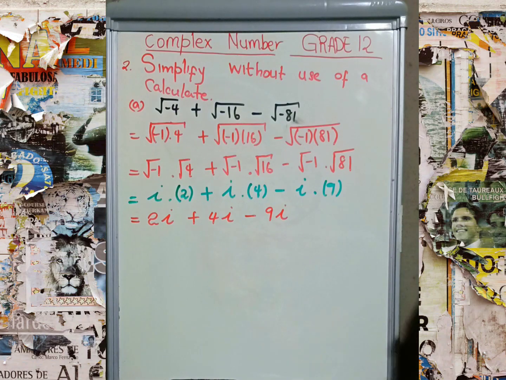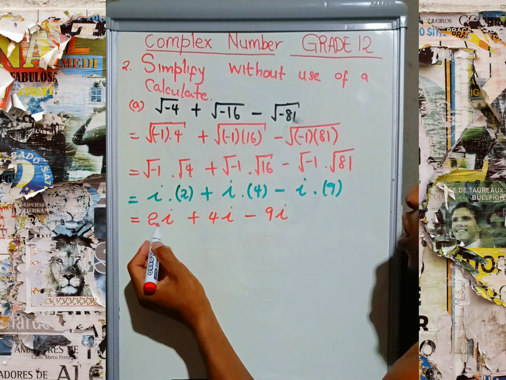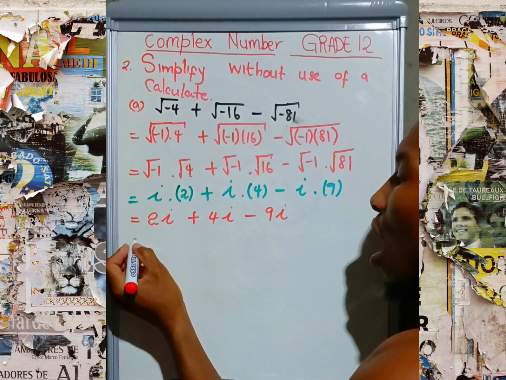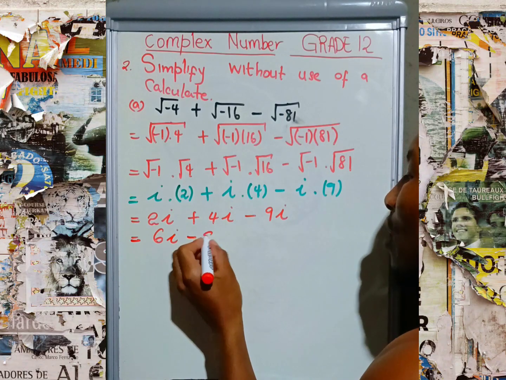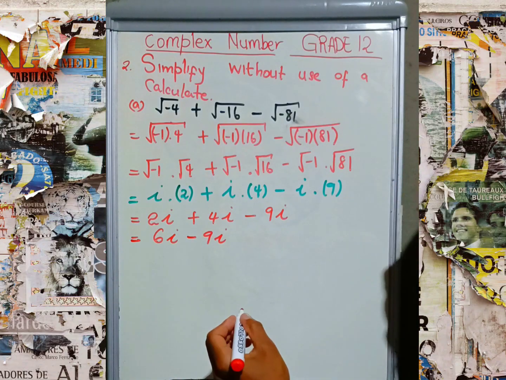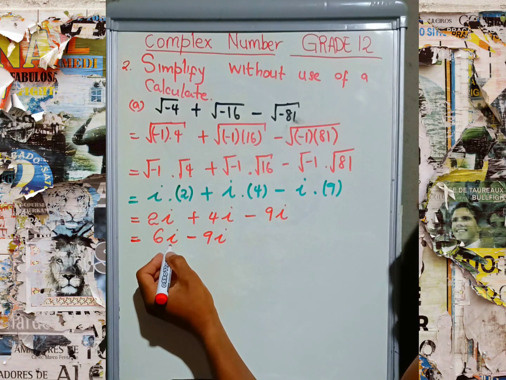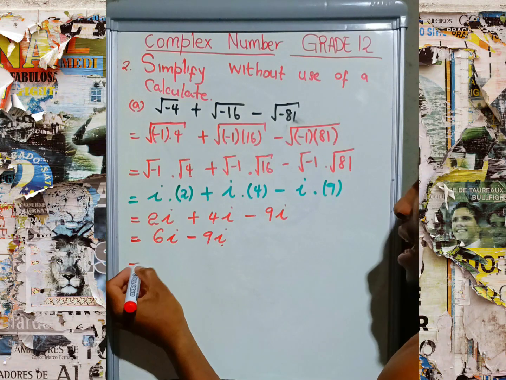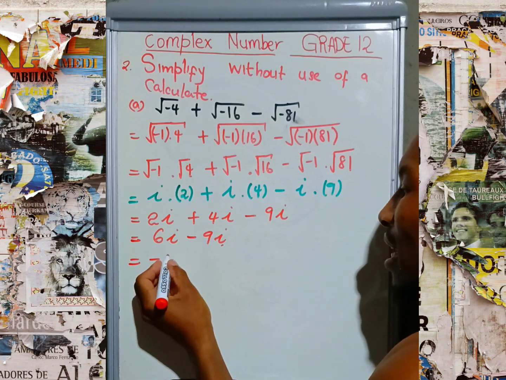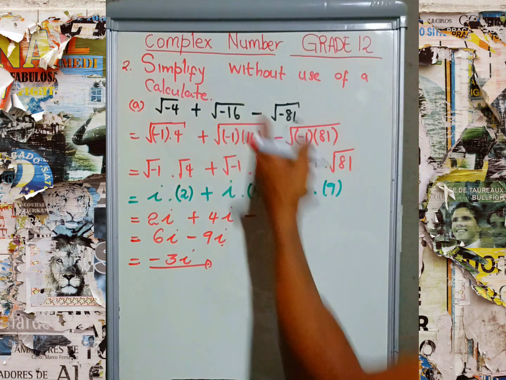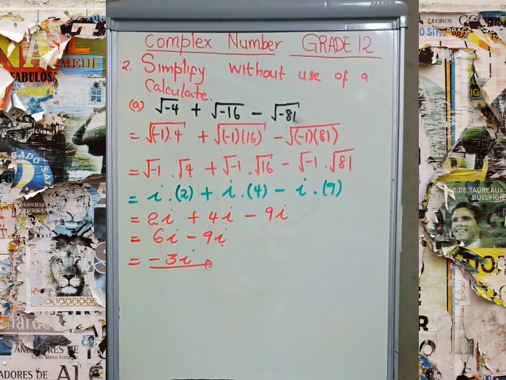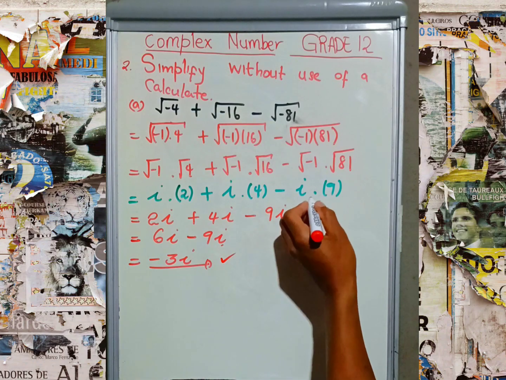Then how are we going to solve this one? 2i plus 4i is going to give us 6i, minus 9i. 6i minus 9i gives us negative 3i. Therefore, that is the answer of root negative 4 plus root negative 16 minus root negative 81.